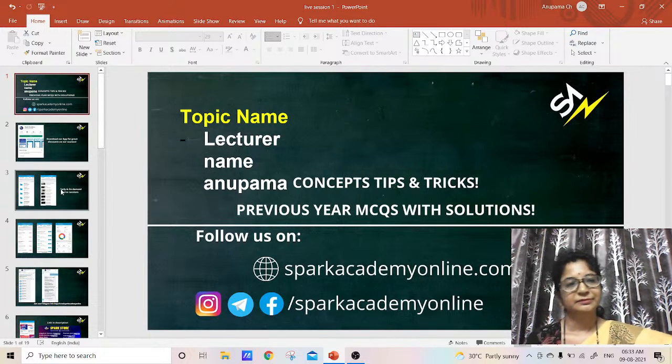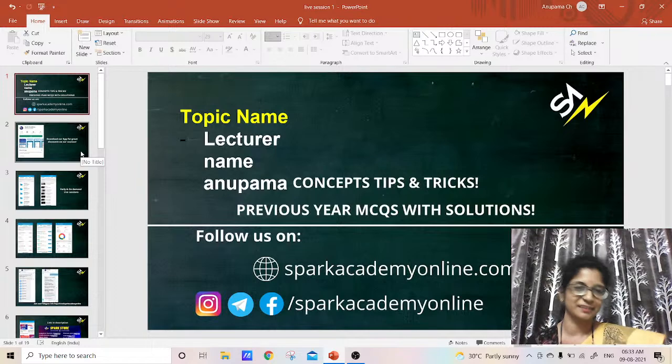Before we go for the previous year MCQs and all, let us know first about the Spark Academy. You all know how important a role physics plays in different competitive exams, isn't it?